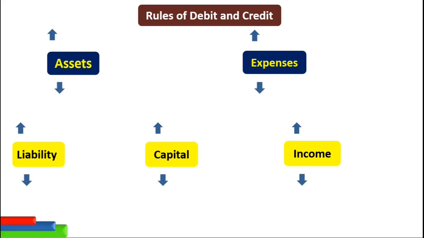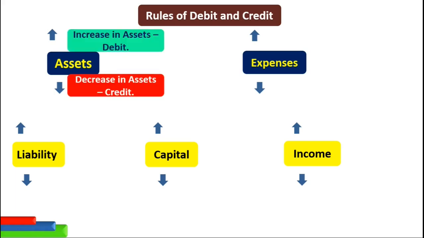Now, any increase in asset is debited in the books of accounts. Or we can say that increase in asset is debit. Conversely, any decrease in asset is credited in the books of accounts, or we can simply say that decrease in asset is credit. Remember, we are discussing the rule for debit and credit, and we will have to remember these rules. The rule for expenses is same as that of assets.